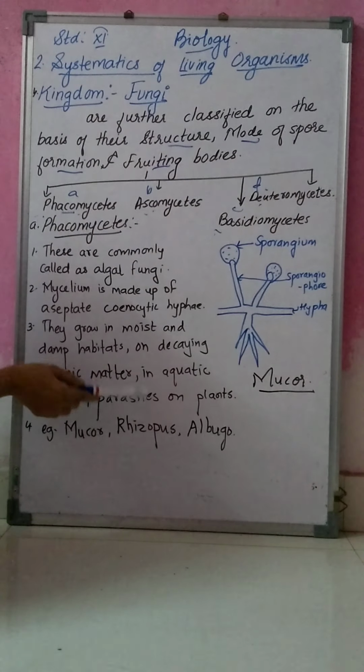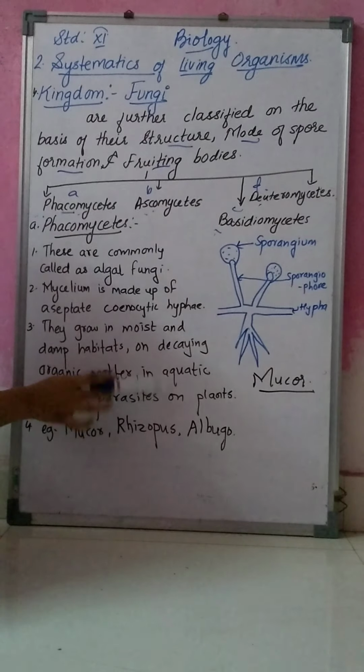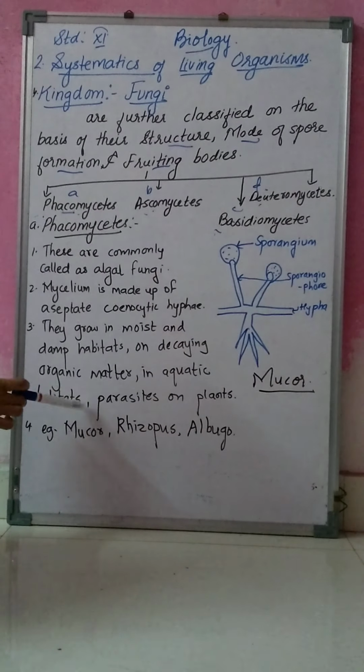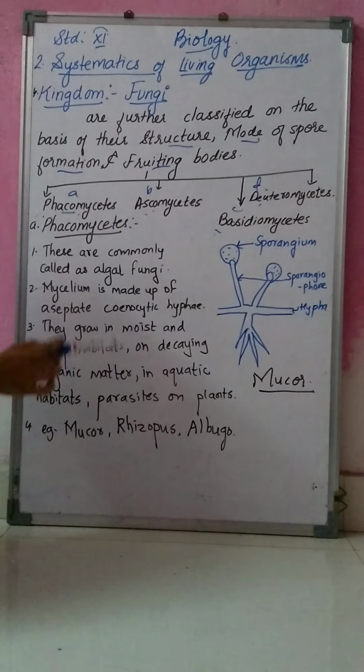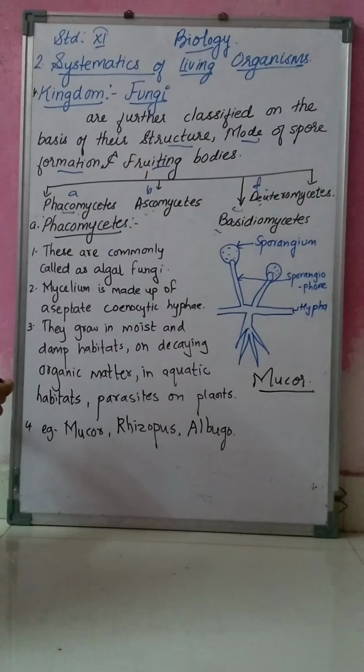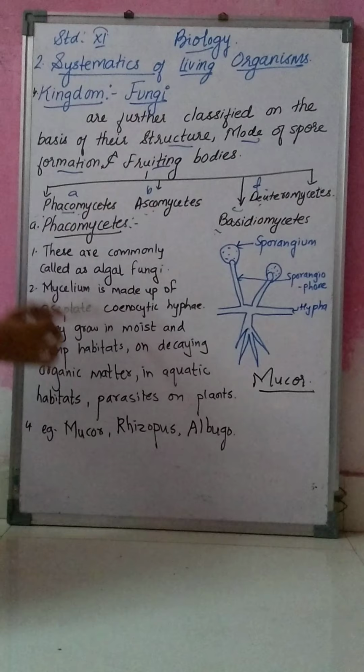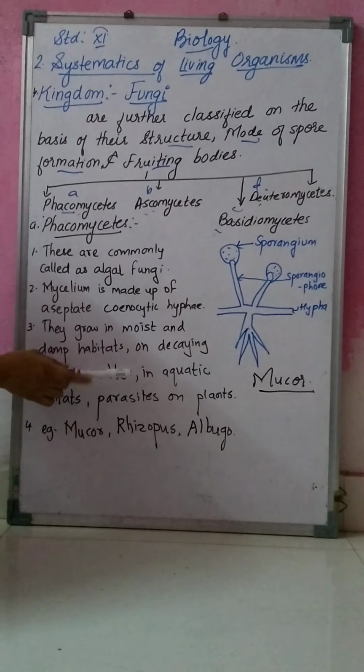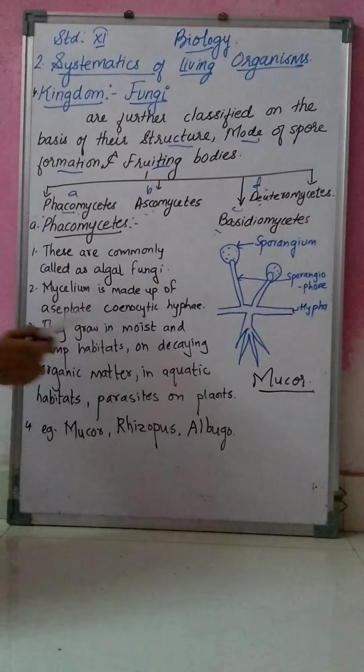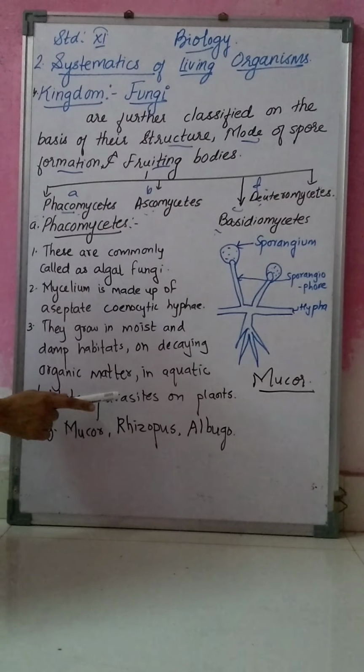Then they are also found as parasites on plants. So they are found in moist soil, moist and damp habitats, on decaying organic matter, in aquatic habitats, and they also grow as parasites on the plants.